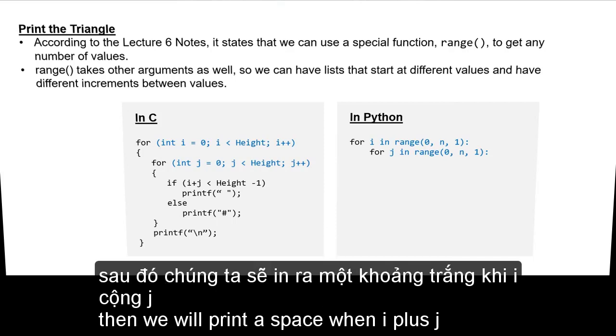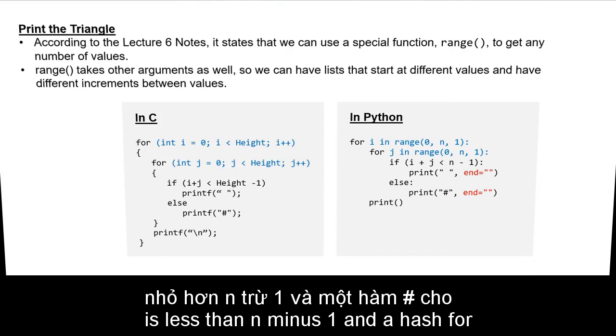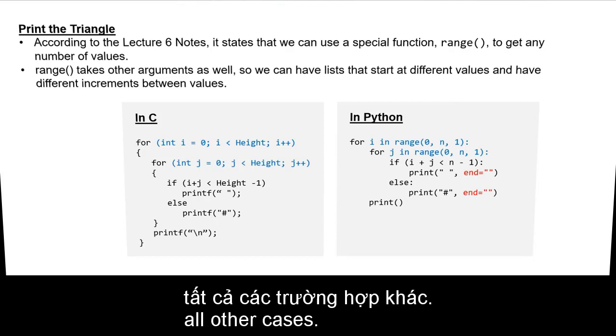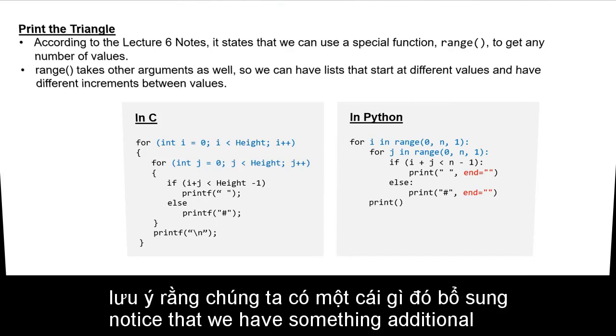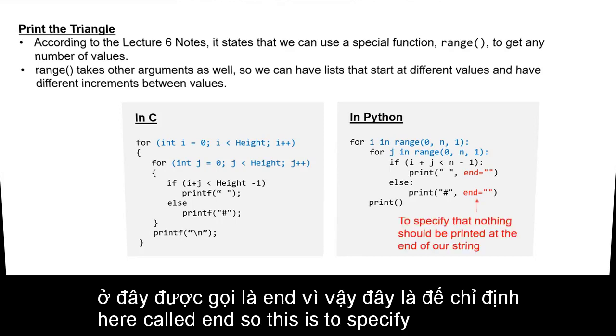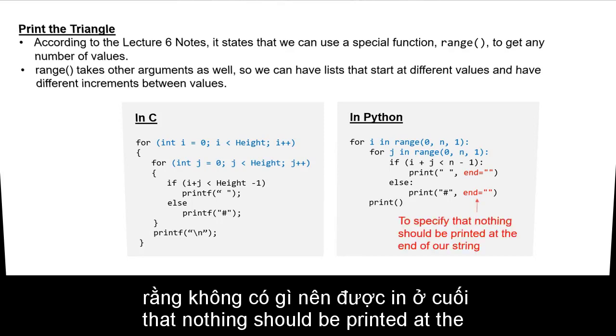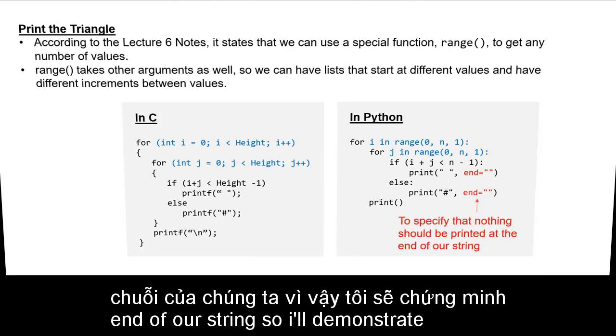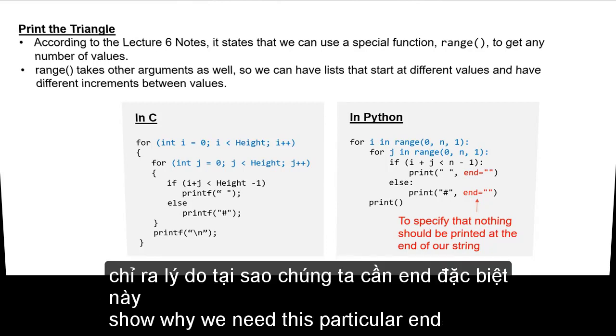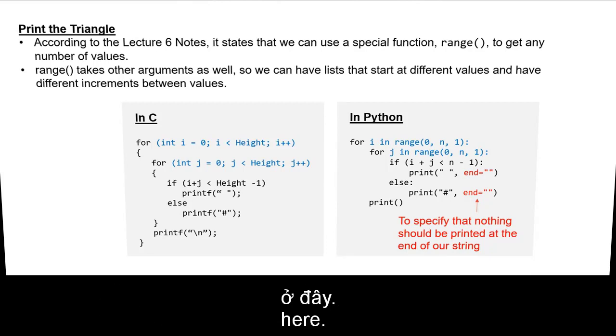Then we will print a space when i plus j is less than n minus 1, and a hash for all other cases. Notice that we have something additional here called end. This is to specify that nothing should be printed at the end of our string. I'll demonstrate this later when we put it in Python to show why we need this particular end here.